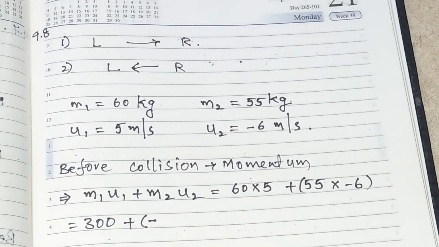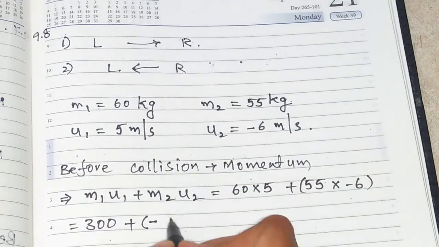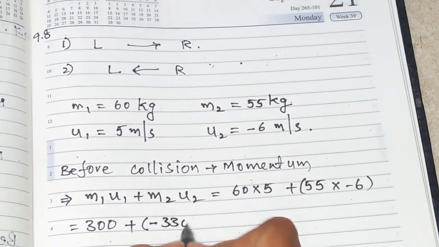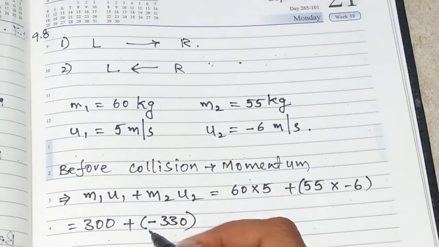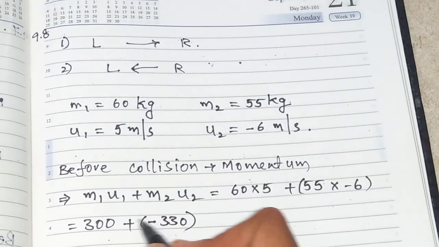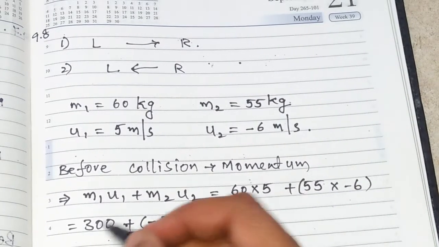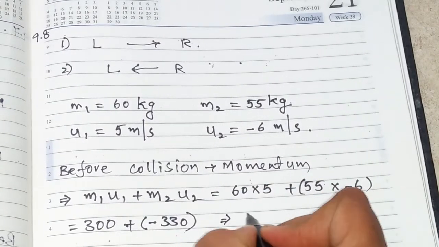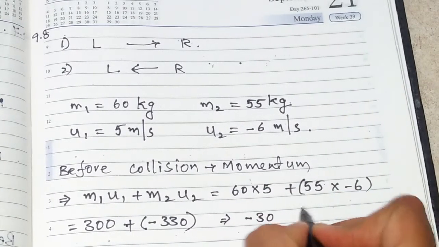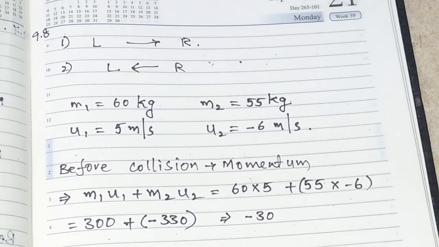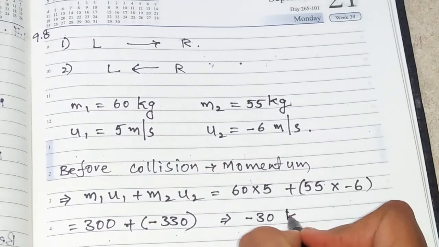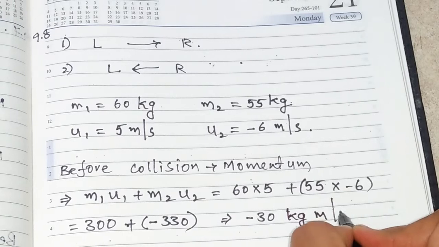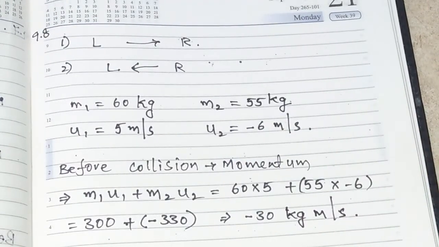What will we get? Minus 330. So better to keep it in bracket because minus is there. So minus 330 plus 300, what will we get here? Minus 30. Minus 30 kilogram meter per second. This is the value of the momentum before collision.